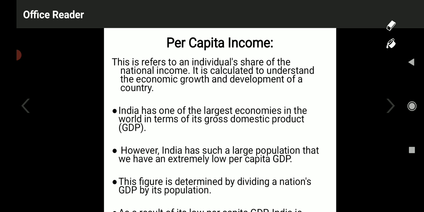It means the average income of an individual is called per capita income. It is calculated to understand the economic growth and development of the country. Per capita income is an important indicator to calculate the rate of economic growth or development of the country. If the per capita income goes on increasing, there is an increase in the entire aggregate national income, and when